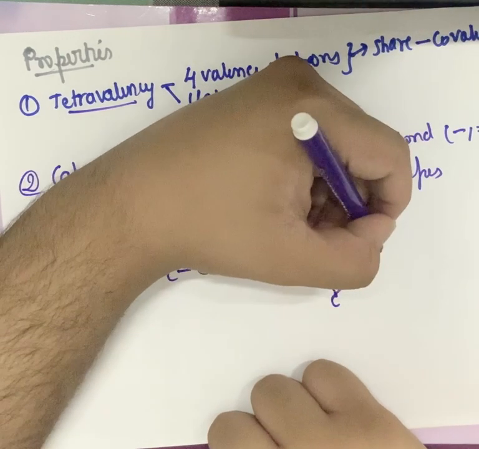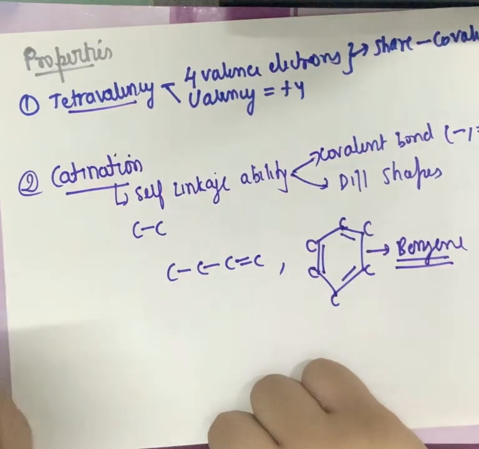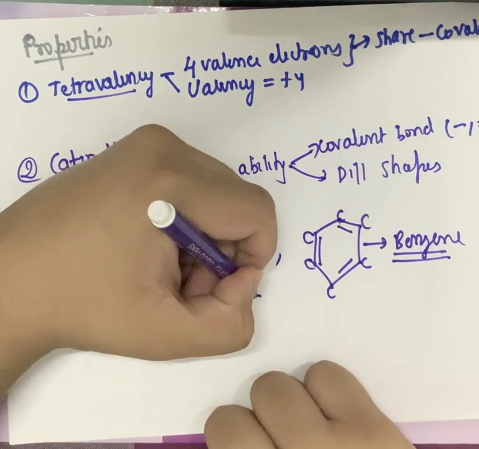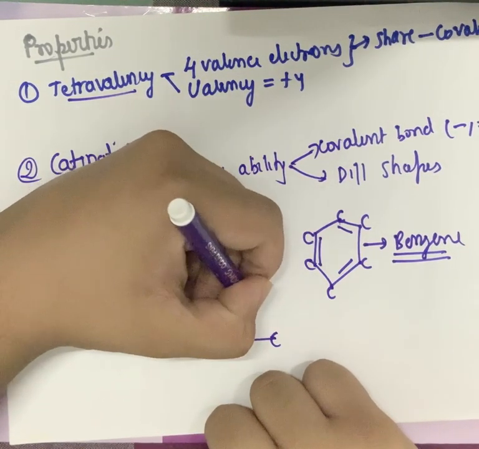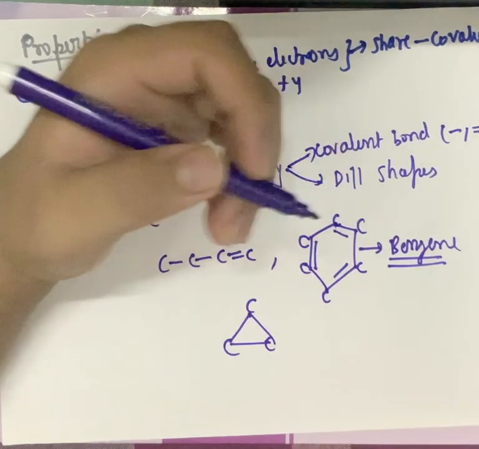And this compound is one of the most important compounds in organic chemistry, called benzene. We'll come to it later. It can link like this also, etc. So these 2 are the important properties of carbon which make it so versatile.